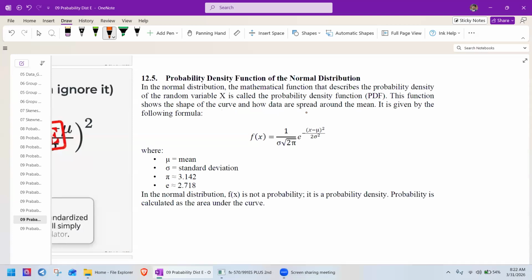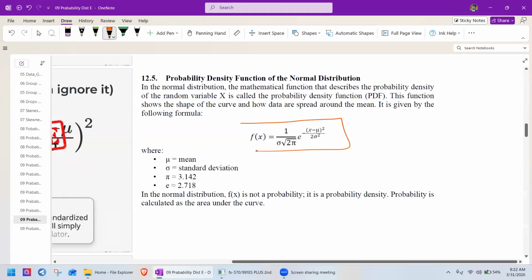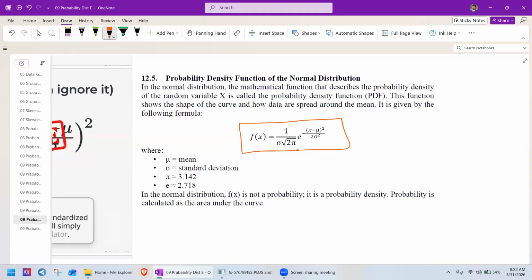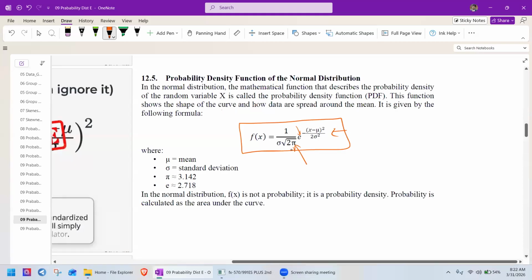It is given by the formula. Right? This is the probability density function. And here we can see the pi and e, right? This is the probability density function of the normal distribution.